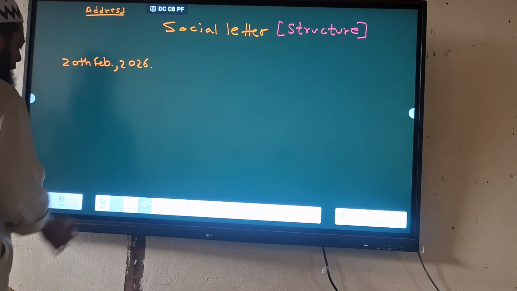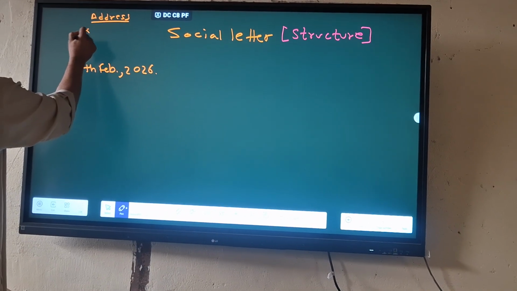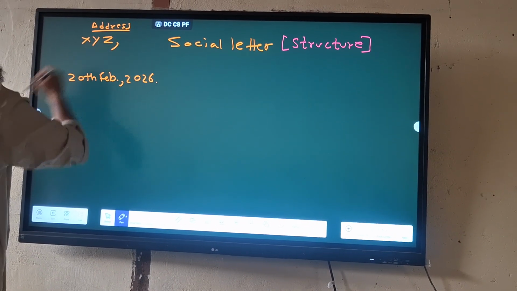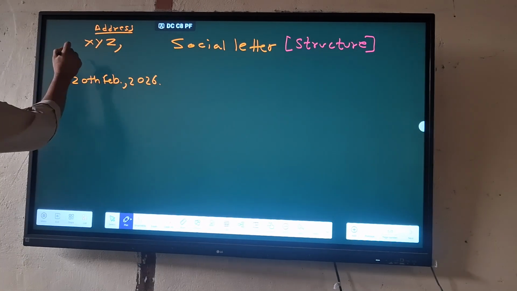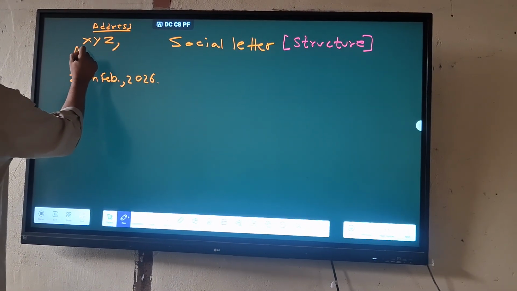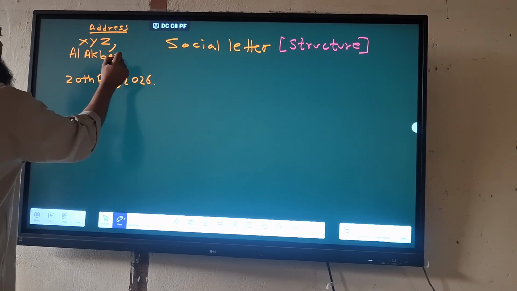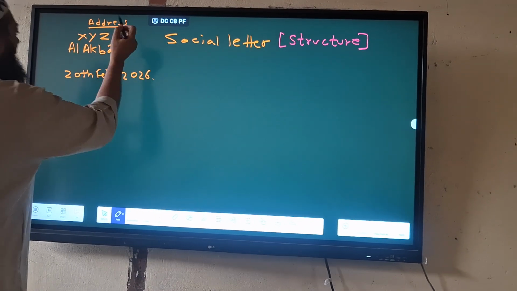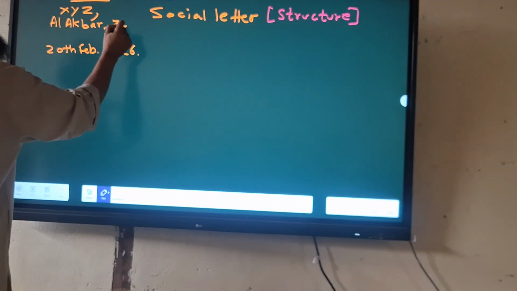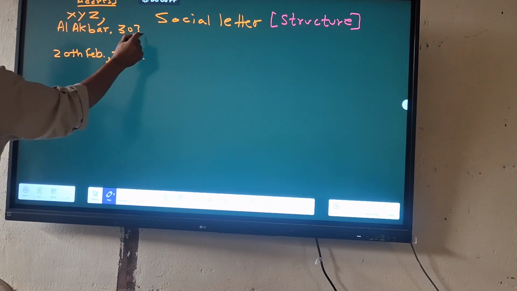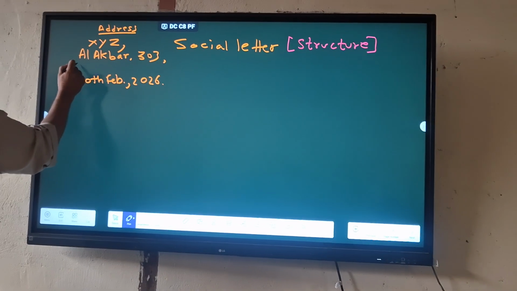So, here is my name. My name is, for example, XYZ. And then where I live in Al Akbar. Which floor or which flat number? Like flat number, if I say 303, and then we write a comma here, and then which floor? I say the third floor.